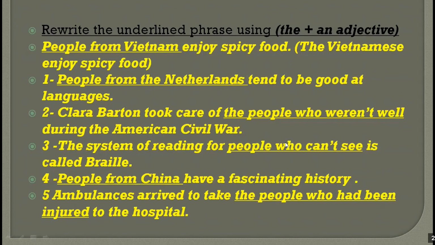Let's practice. Now, all you have to do is to rewrite the underlined phrase using the plus an adjective. Like this example. People from Vietnam enjoy spicy food. So you will say, the Vietnamese enjoy spicy food. Do the same thing, please, in all the sentences from 1 to 5. Pause the screen so you can have more time to think, and then I'm going to show you the answers in a few seconds.